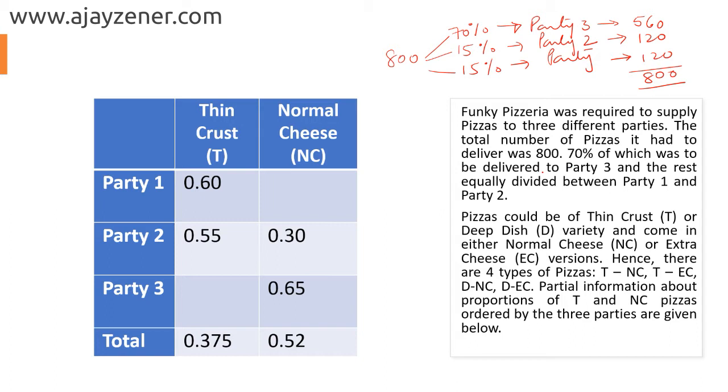Partial information about the proportions of thin crust and normal cheese pizzas offered by the 3 parties is given below. So this is what was given as a table in the question, and this information in itself is quite enough to actually do this entire problem.